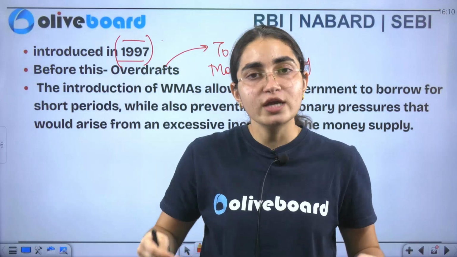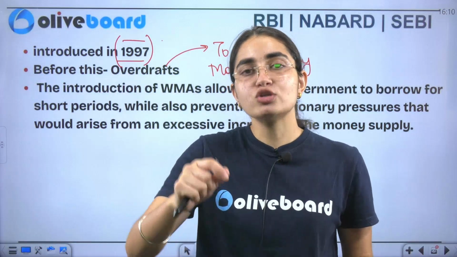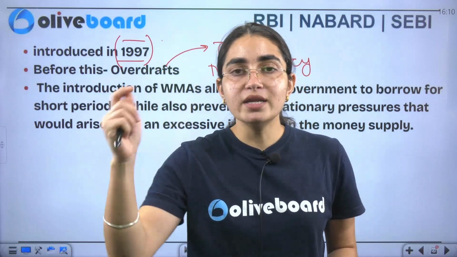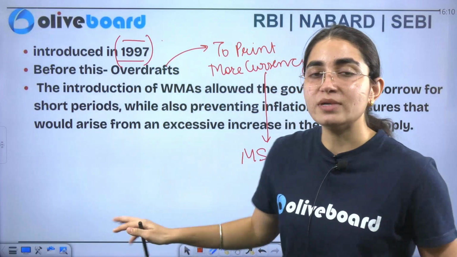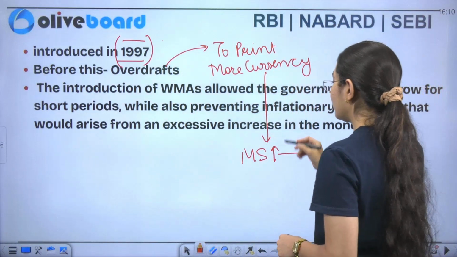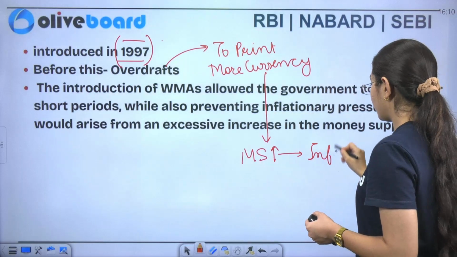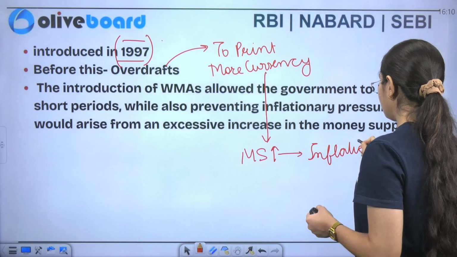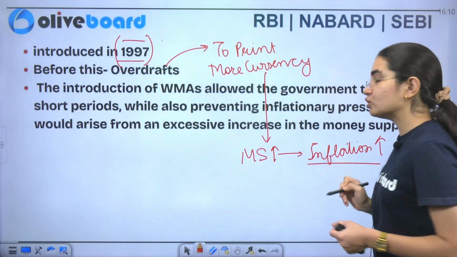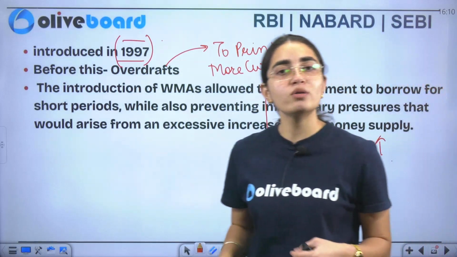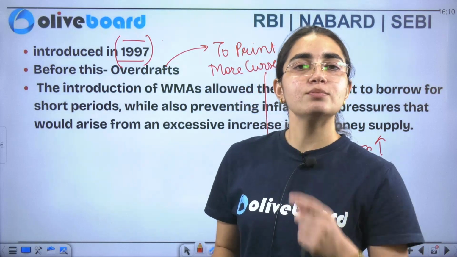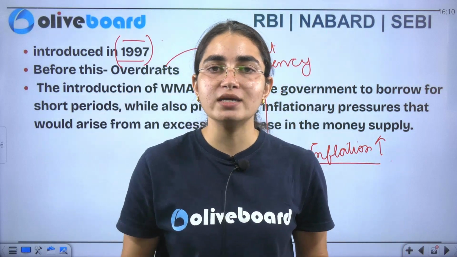Government has not taken a loan just to keep it in their pockets. It is also spending somewhere else, so that money revolves around the economy. And when money supply increases, it creates a problem known as inflation. Because when producers see that their consumer has more money in their pocket, they will increase the price, because consumers are worth paying that.